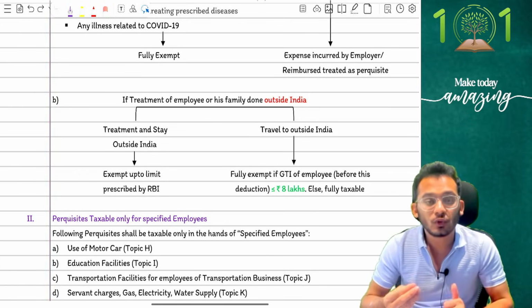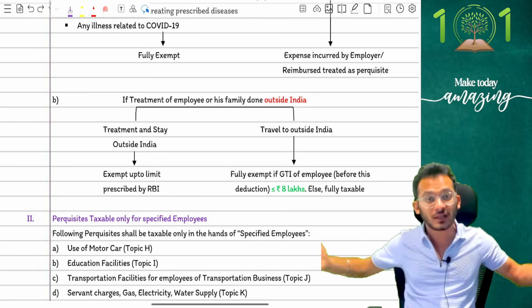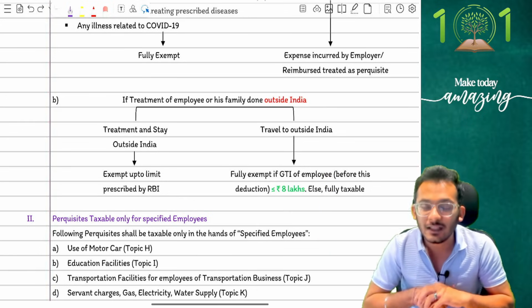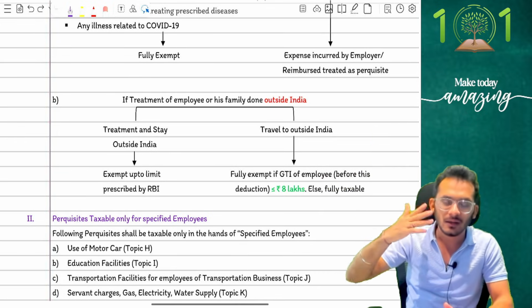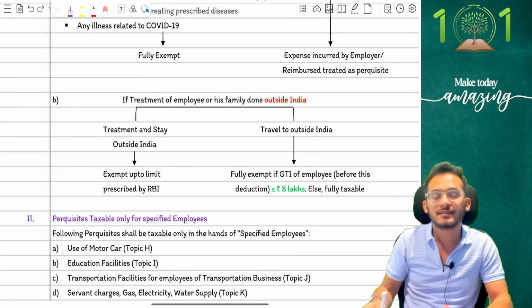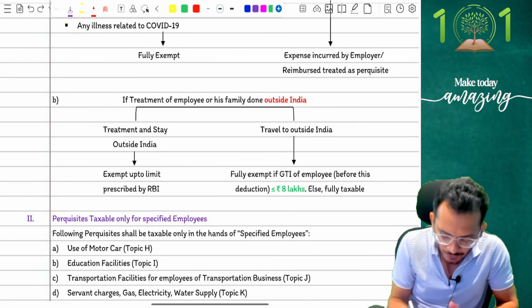Now, obviously, 2 lakh rupees in today's generation, 2026, if you say that someone should have a total income itself of 2 lakh rupees, seems extremely unfair. That too for a person who's going outside India for getting treatment and all. Did not make sense. And therefore, income tax decided this year we'll change the rules. The rule became 8 lakh rupees. So that's the amendment for your current attempt, people.